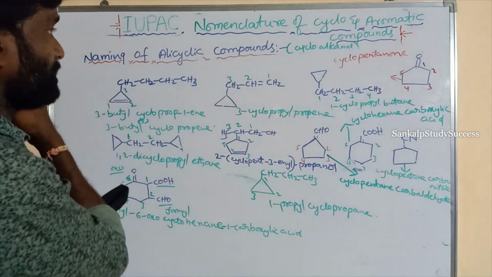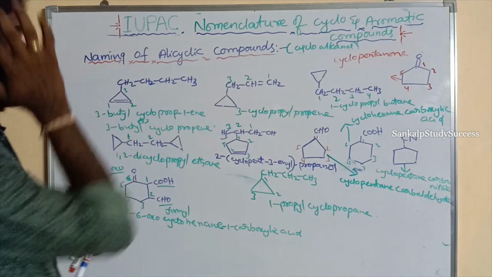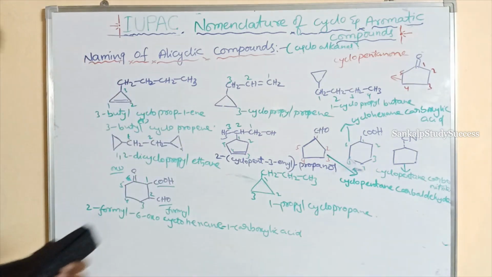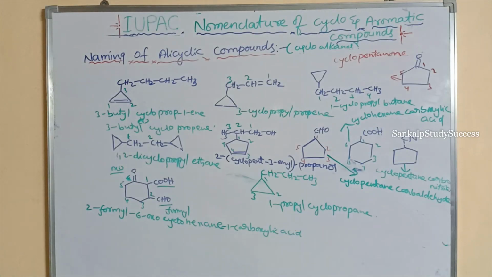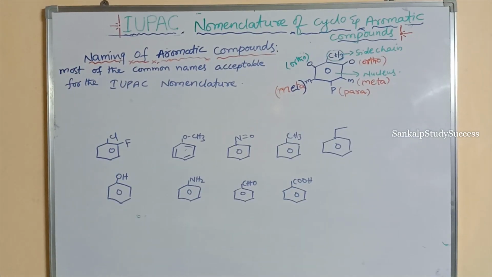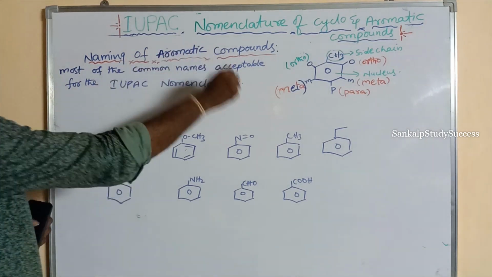Now I am going to explain the nomenclature of benzene derivatives, the naming of aromatic compounds.